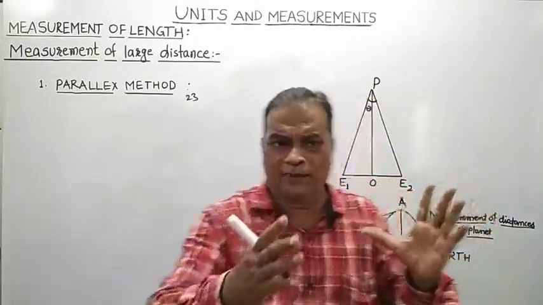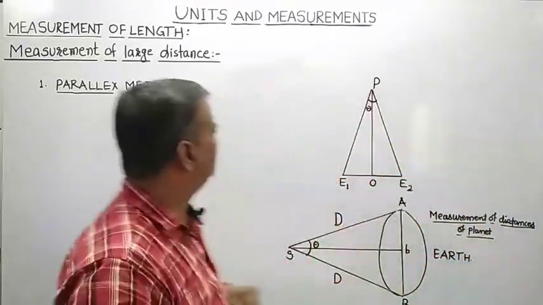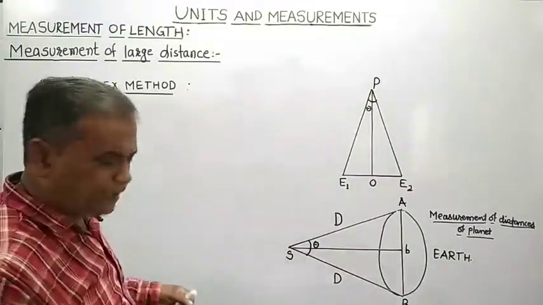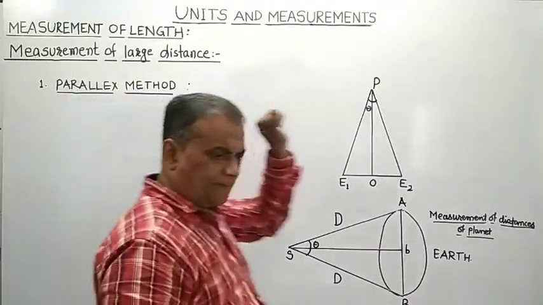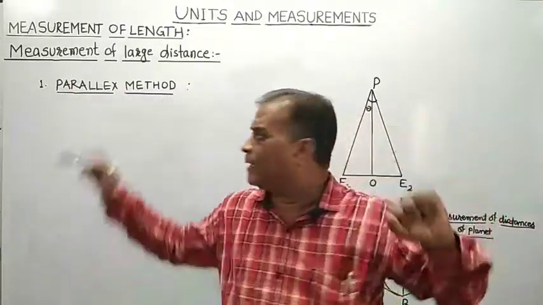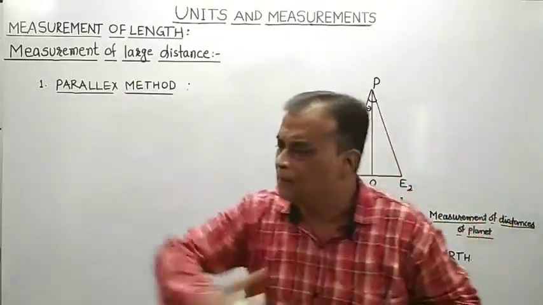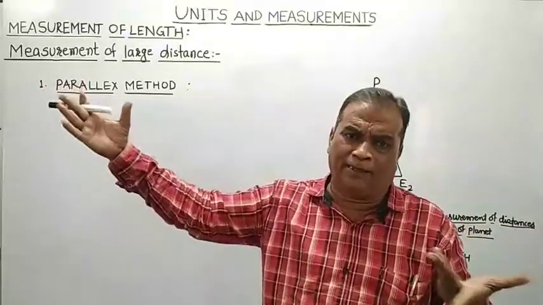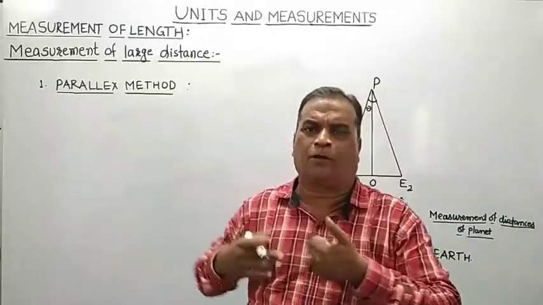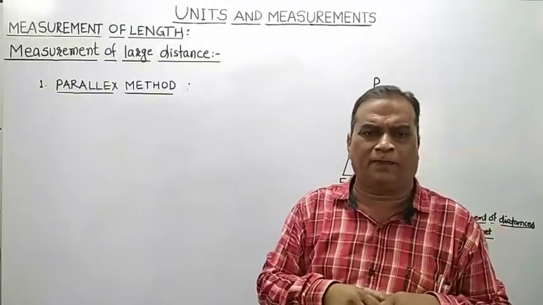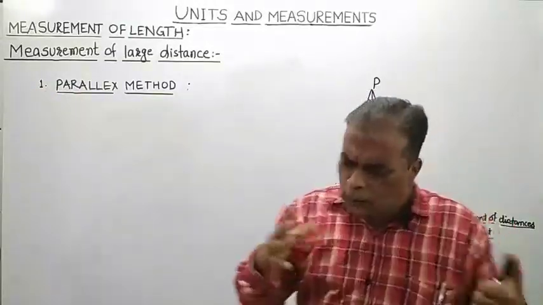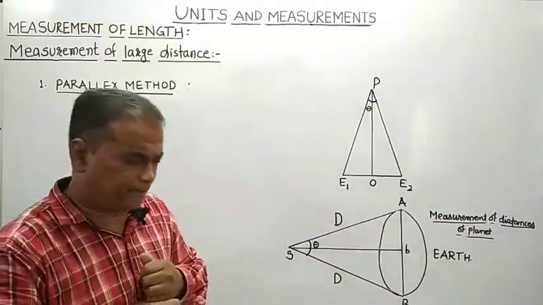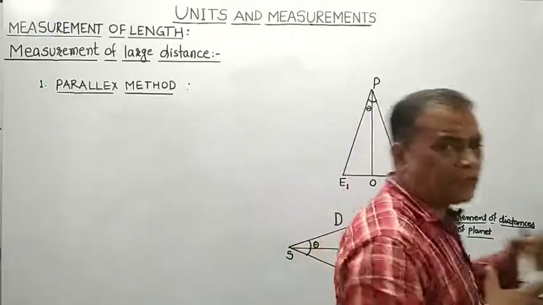One of the methods is the parallax method, used to determine large distances of heavenly bodies from the surface of Earth. To know what the parallax effect is, let us perform some simple experiment.